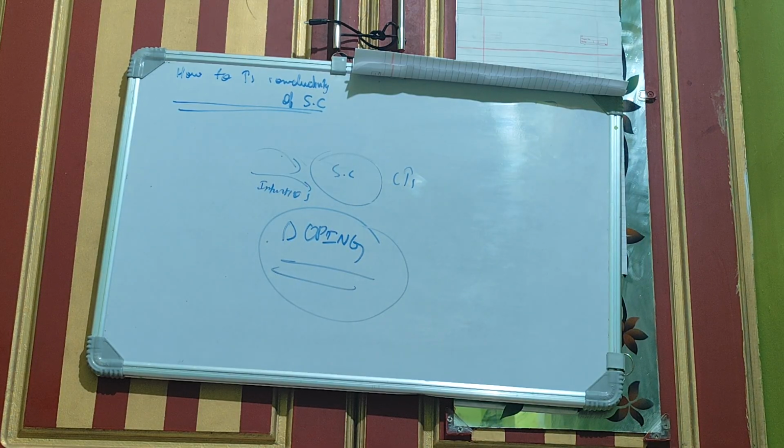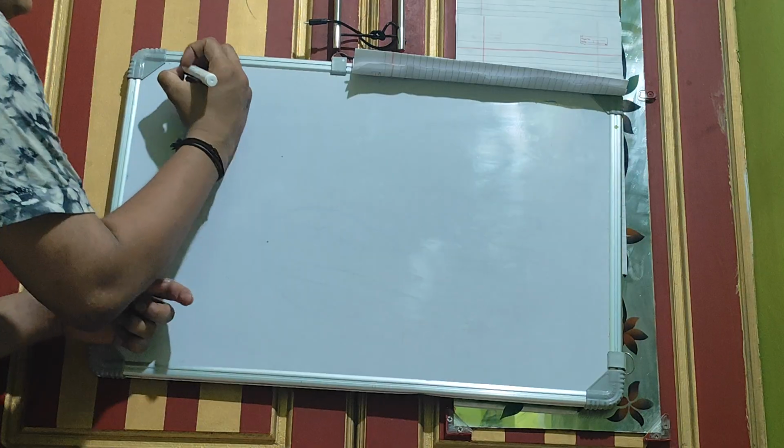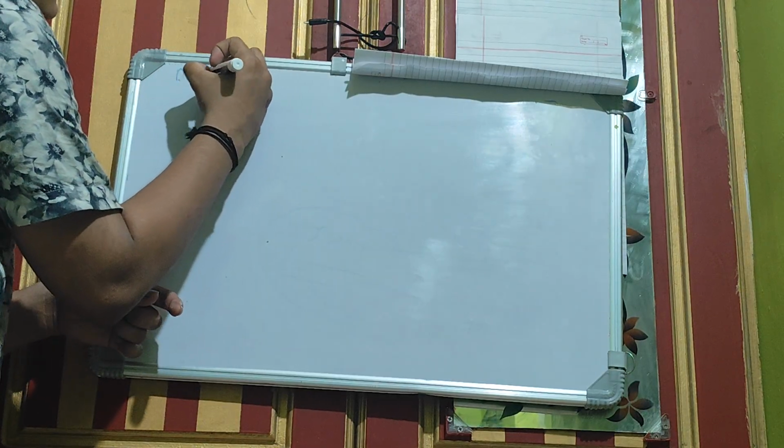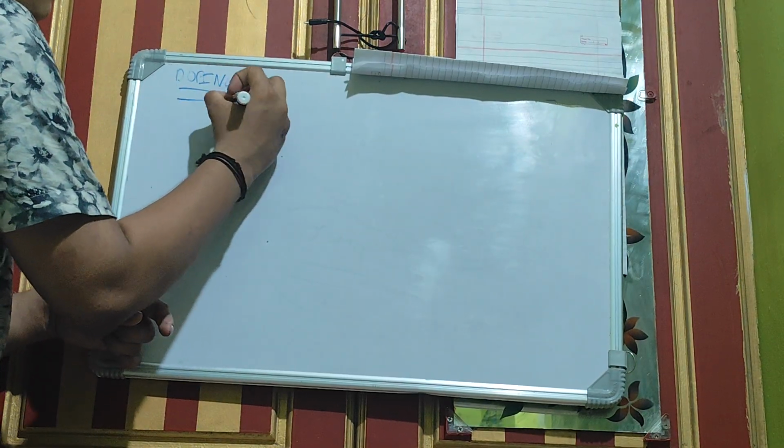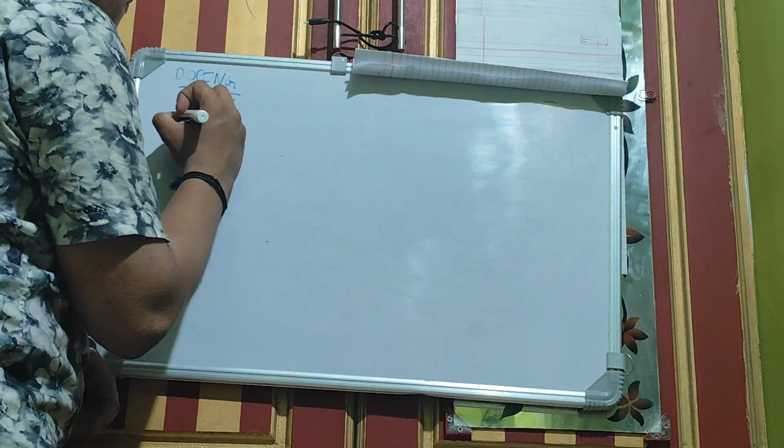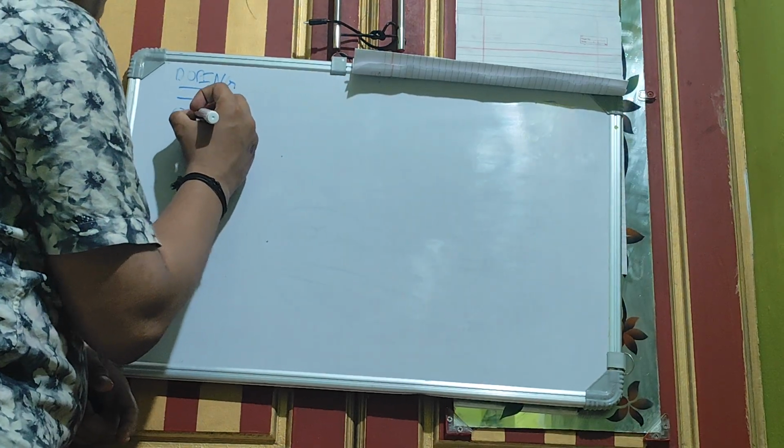Okay. Now the third is the type of impurities. So now you have the heading as doping itself, and the types of impurities.